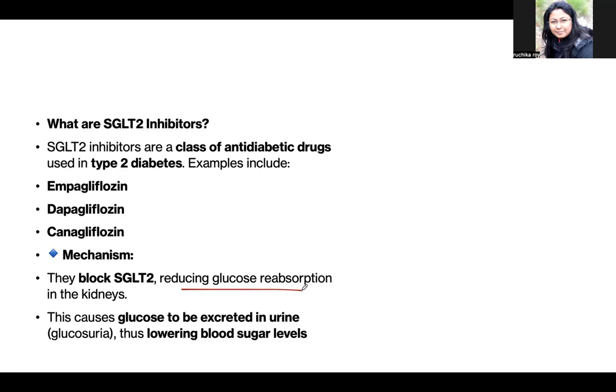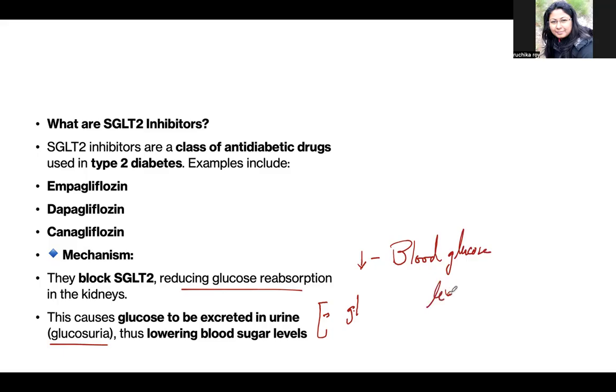As a result, you will find glycosuria, and in this way it reduces the blood glucose level in the body.